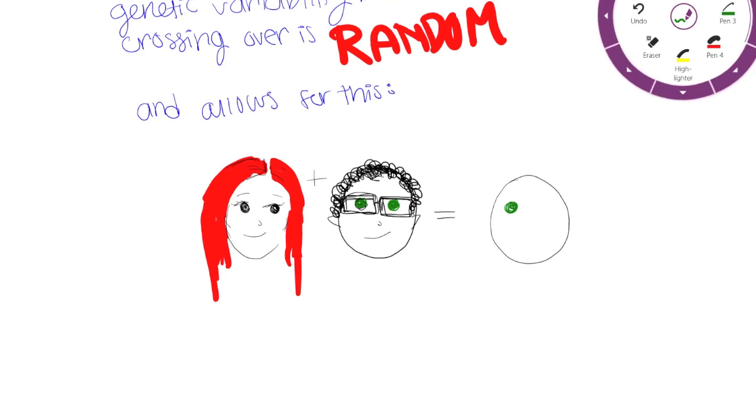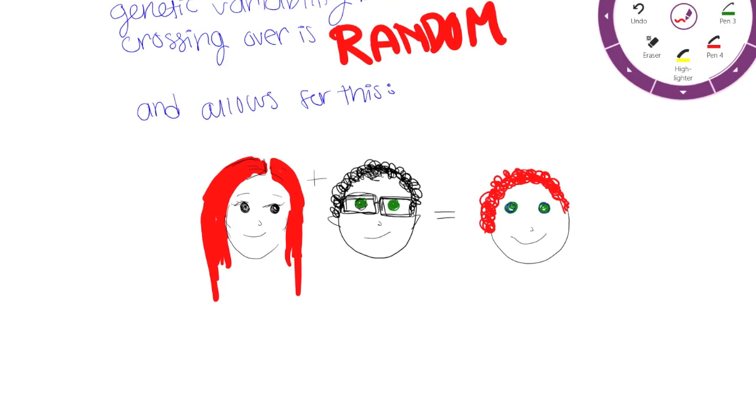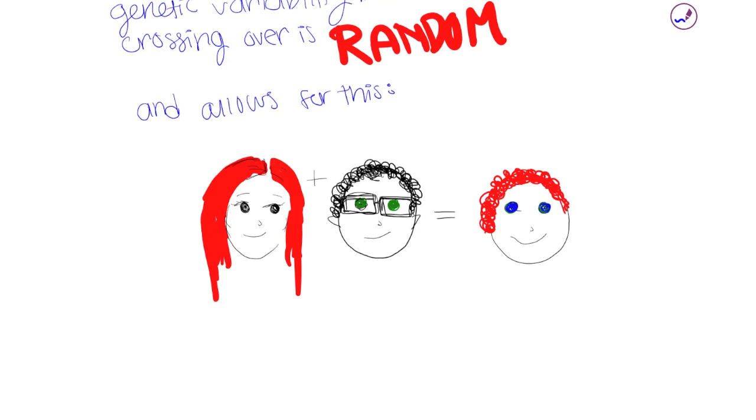With crossing over, when the genes are crossed, they can have an offspring with green eyes and red curly hair, and that is once again an example of genetic variability.